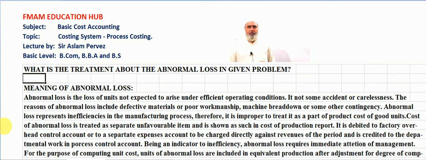The cost of abnormal loss is treated as a separate unfavorable item, and it is shown as such in the cost of production report.